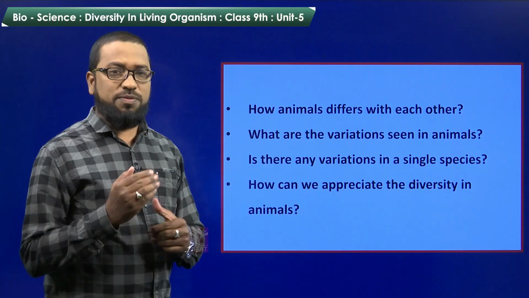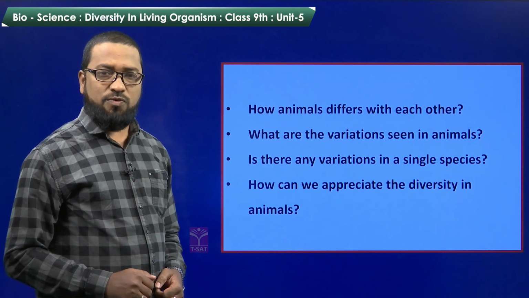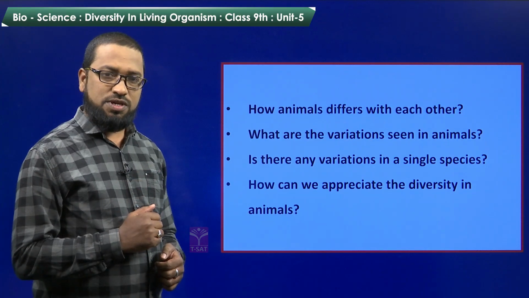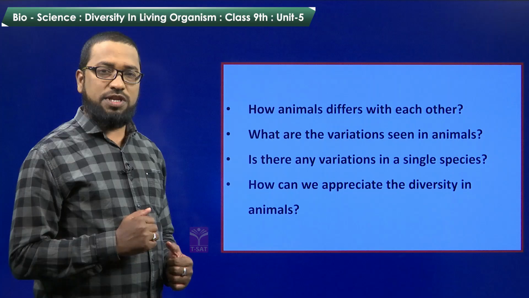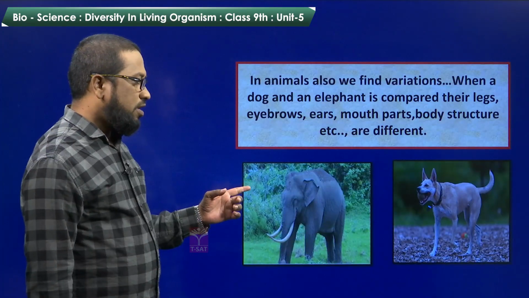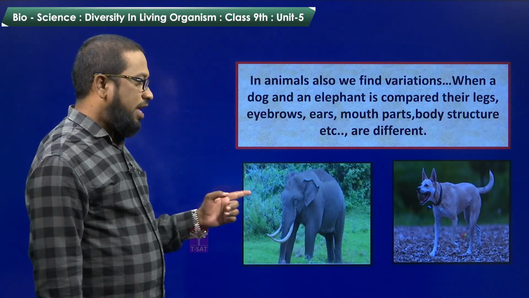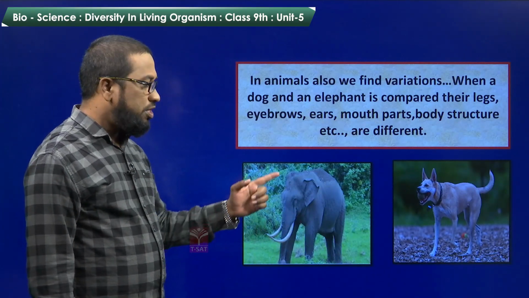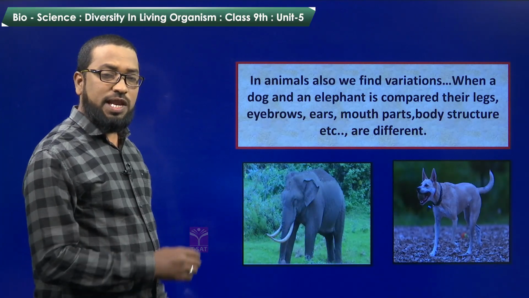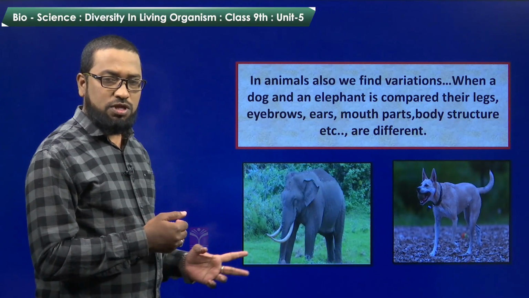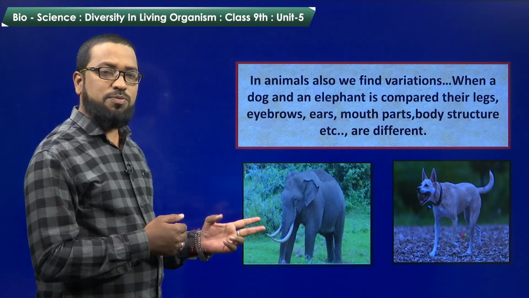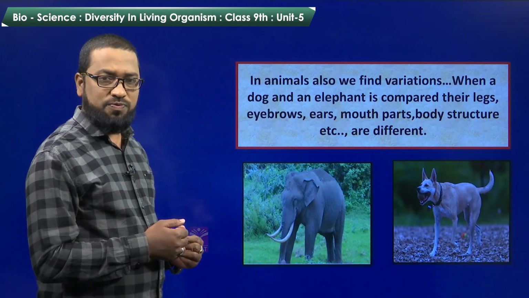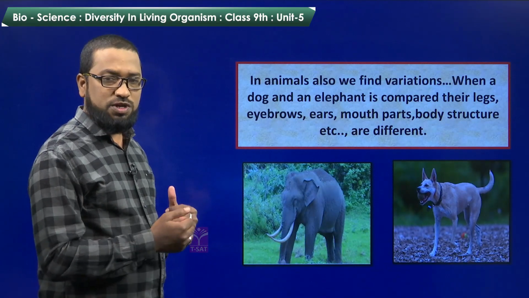When we come to the animals, how animals differ with each other? What are the variations seen in animals? Is there any variations in a single species? How can we appreciate the diversity in animals? Now let us see. Children, look at this picture. An elephant and a dog. Two different animals are there. In these two different animals, we find a lot of differences. Both are not alike. They differ in their body structure, they differ in their size, they differ in their shape also. Likewise, their mouth parts also differ.